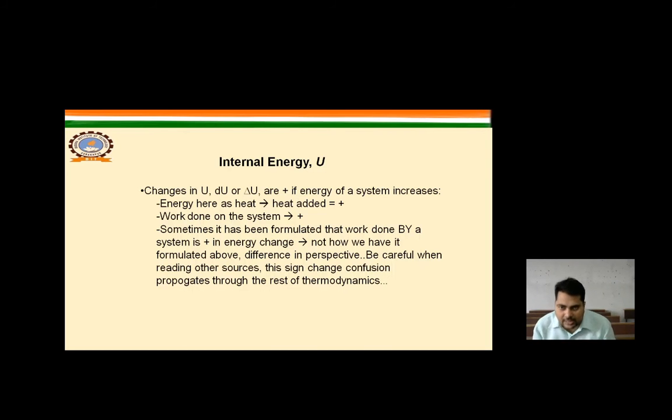Internal energy, its symbol is capital U. It may be written as simply U, dU or delta U. A positive sign means the energy of the system increases. Heat added is positive, work done on the system is positive, and work done by the system is negative.